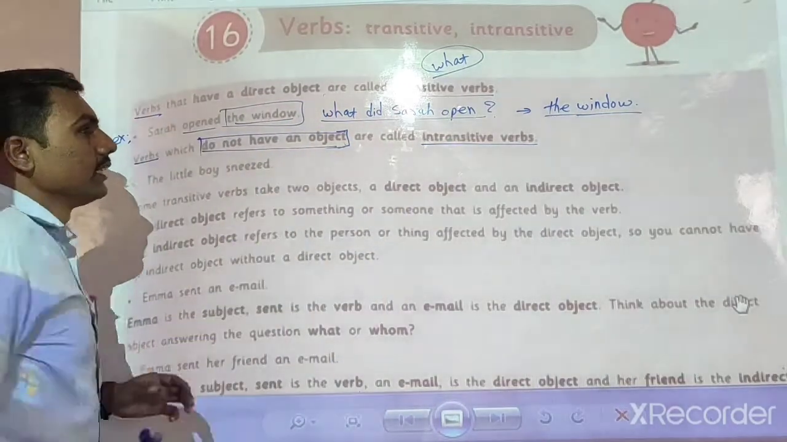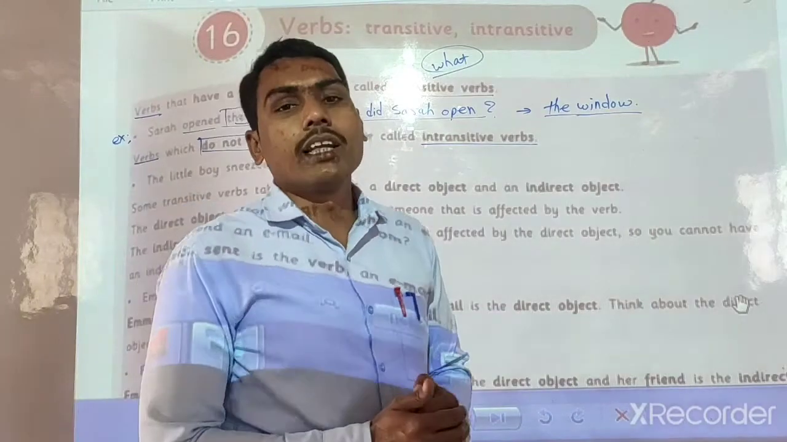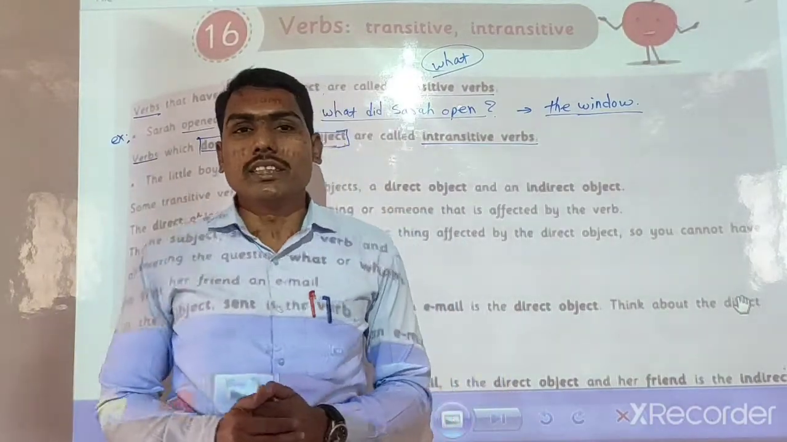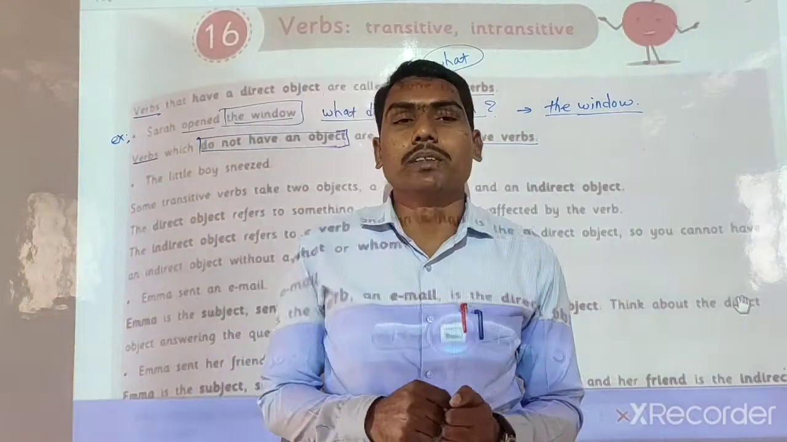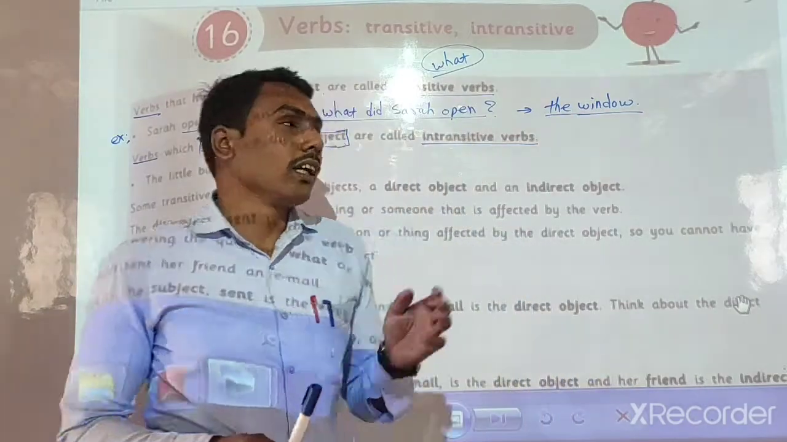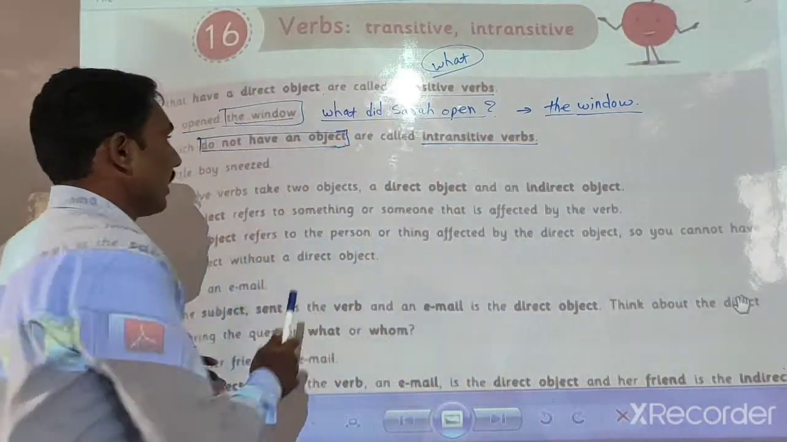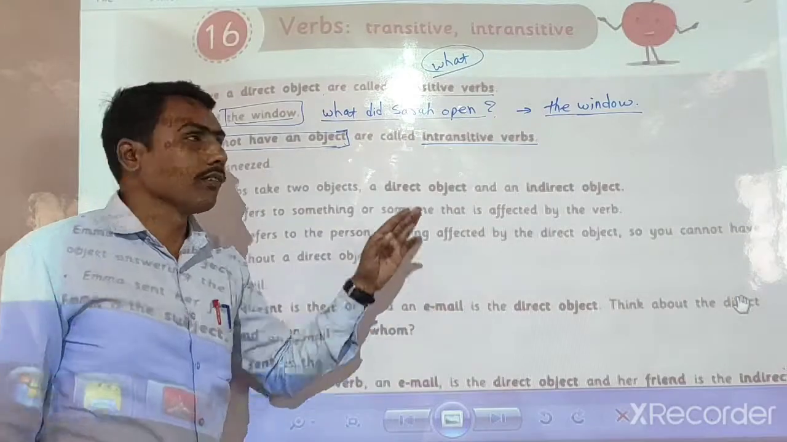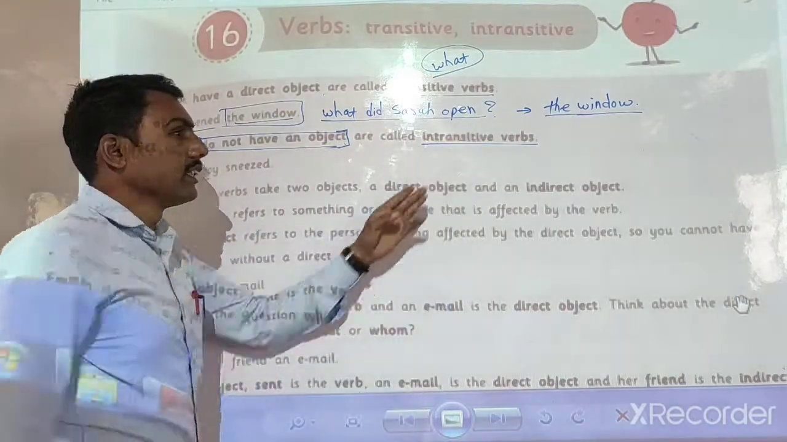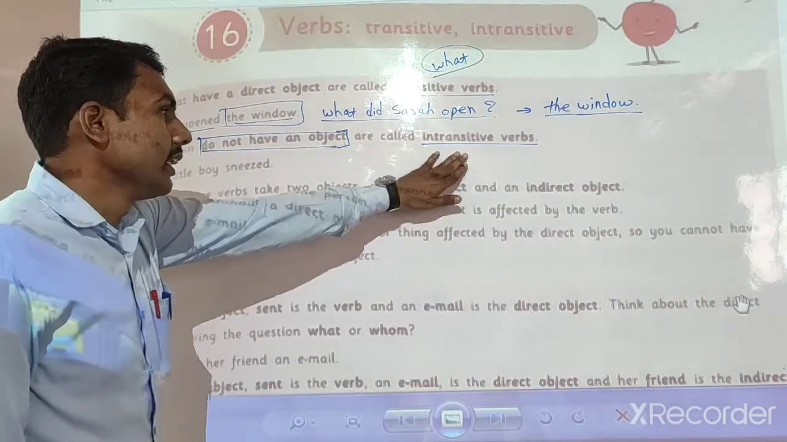Intransitive verbs means in Marathi अकर्मक क्रियापद, that does not have any object. त्याला काय असतं, एकही कर्म नसतं. अशा वाक्याला आपण अकर्मक क्रियापद किंवा अकर्मक intransitive verbs, we can say intransitive verbs.